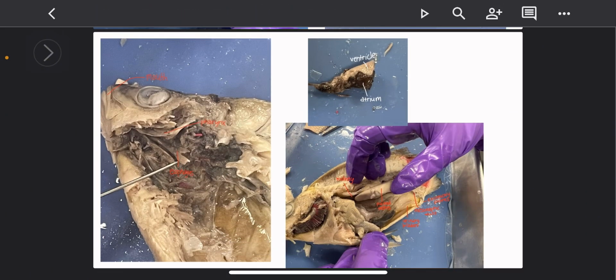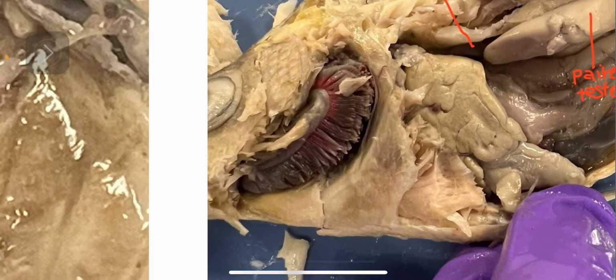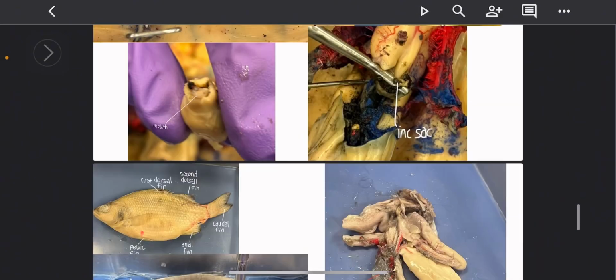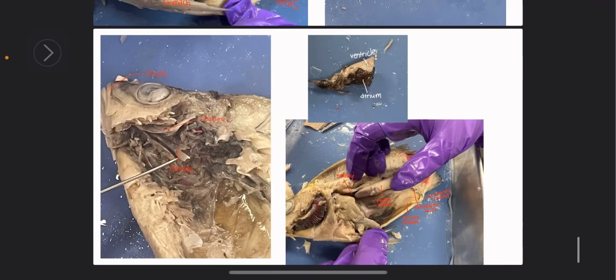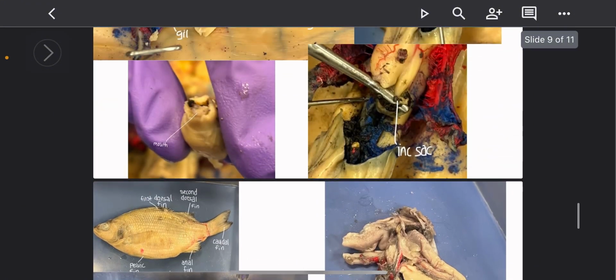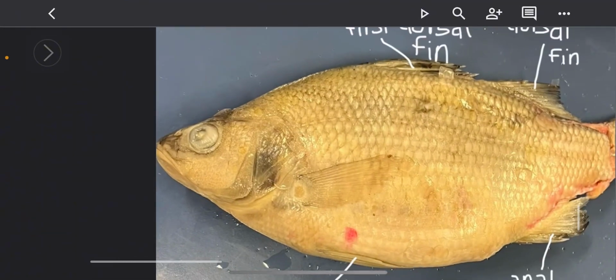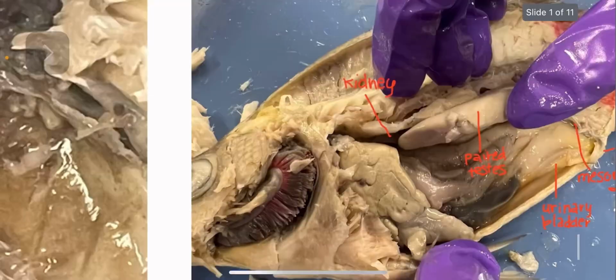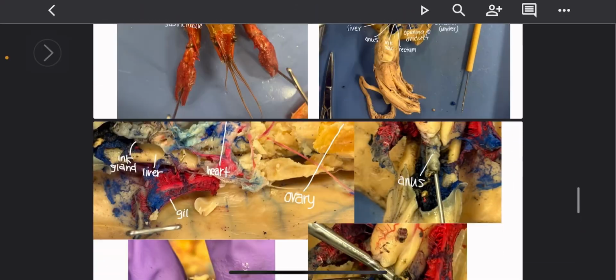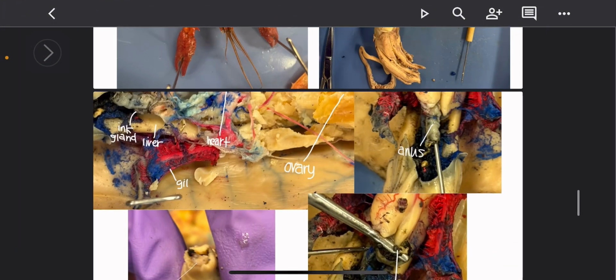So here we have the gills of the perch. Let's see, where did I label it? There's the outside of our perch's gills, and then that's how it looks on the inside. For the squid, here's how the gill looks.